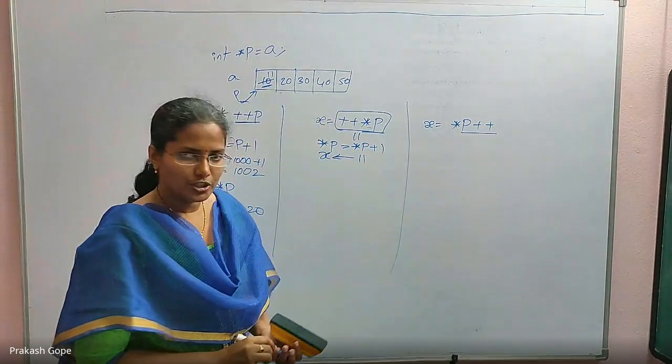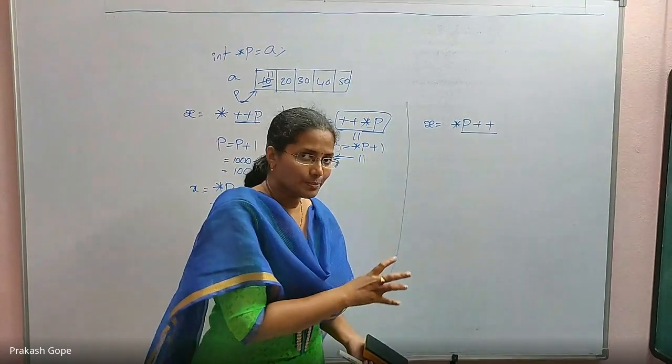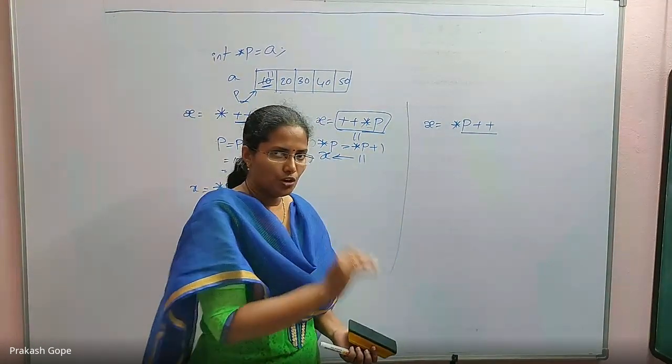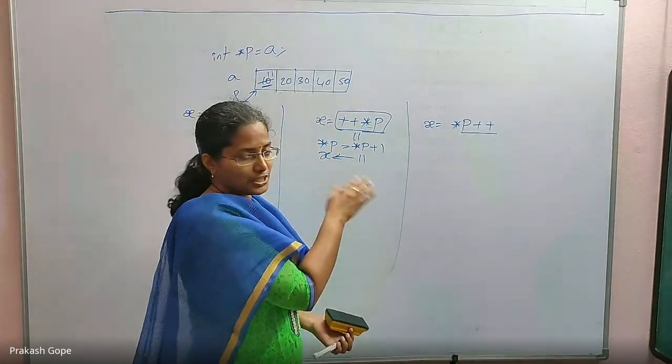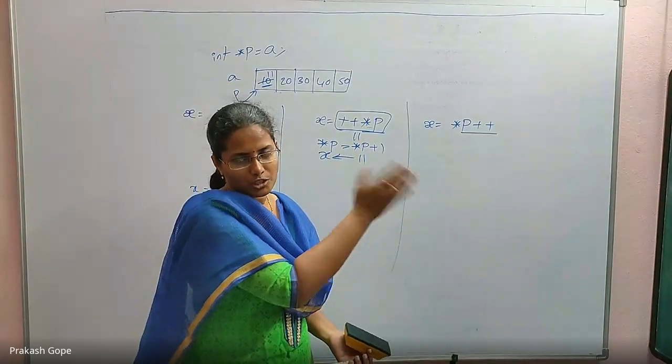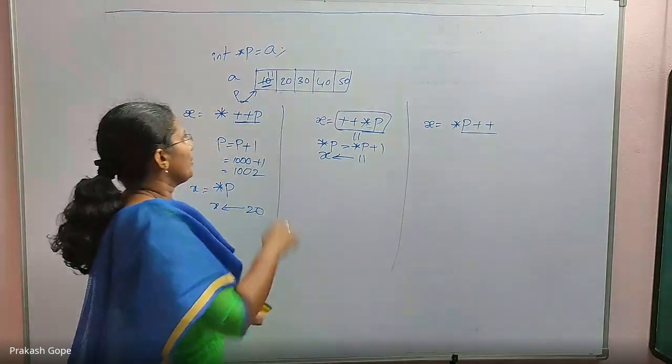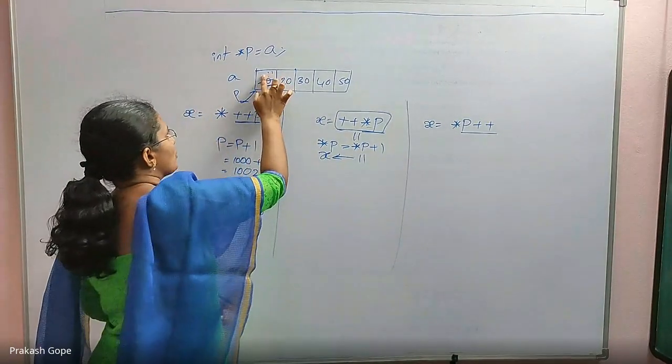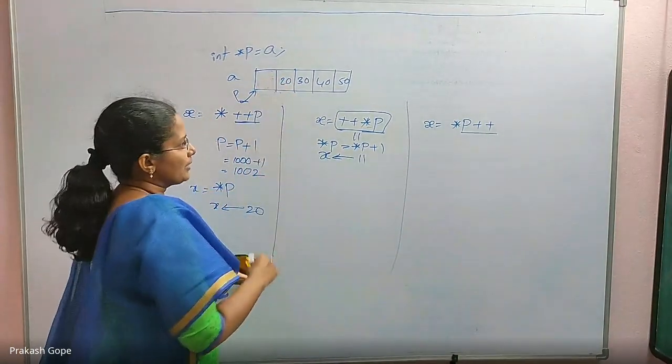We know how post incrementation behaves. For that expression, it is just p. p will not be incremented. Only after its participation with the other expression, at the end of the statement, then only p gets updated. So p is still pointing to this 1000. I'm again taking it to 10.